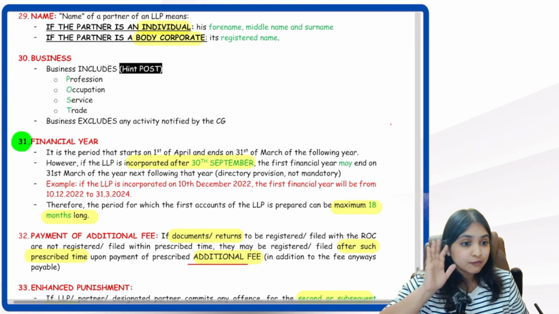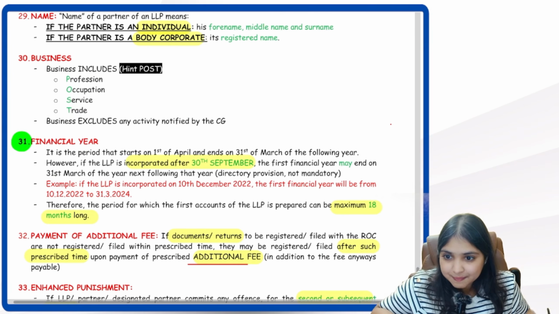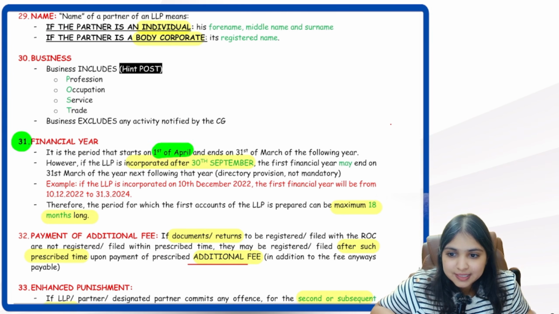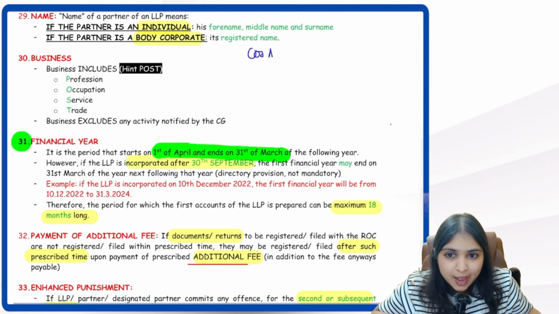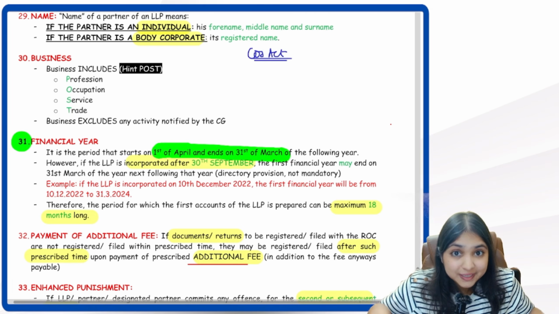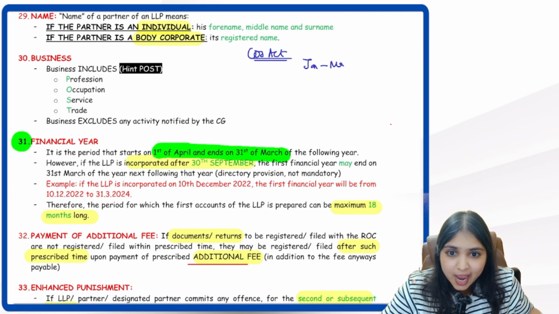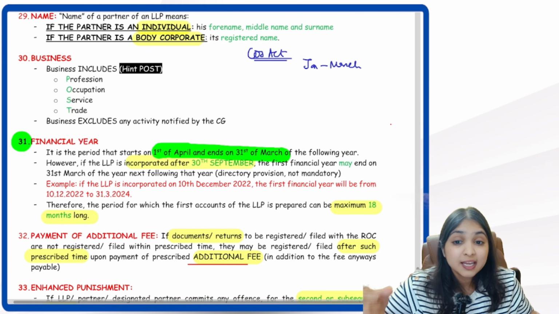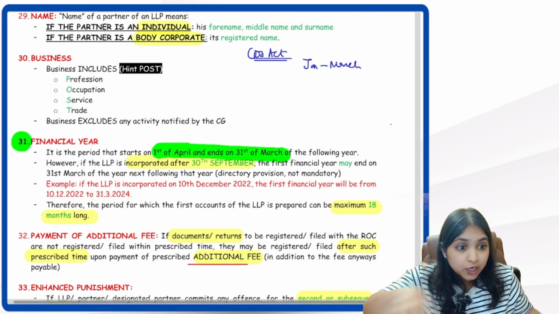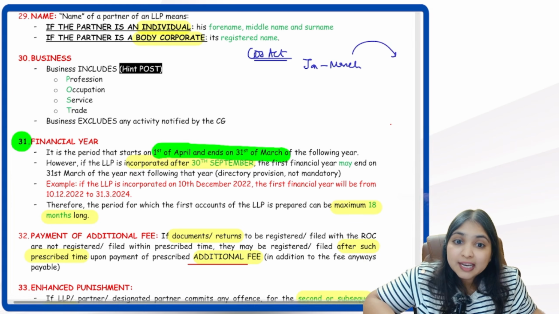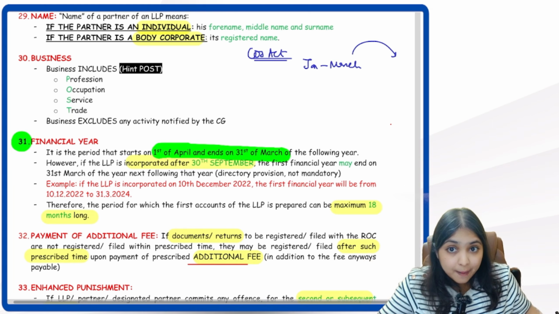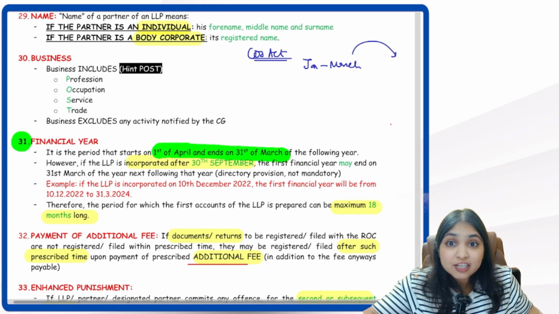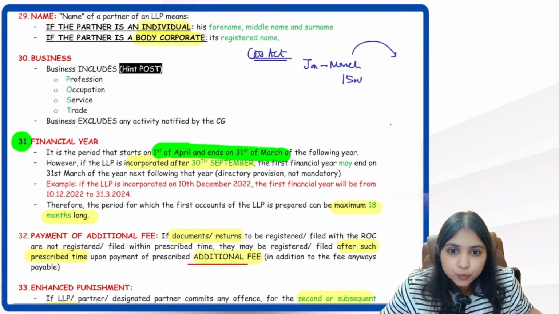Financial year. So in the financial year concept, even in LLP, my financial year will start on 1st April and it will end on 31st March. Now in the Companies Act, you have learnt that if the company is incorporated in Jan, Feb or March, in this period Jan to March, then the first financial year will not end on the coming 31st March, it will end on next 31st March. So because of this point, under the Companies Act, the first financial year of the company can be up to 15 months long.